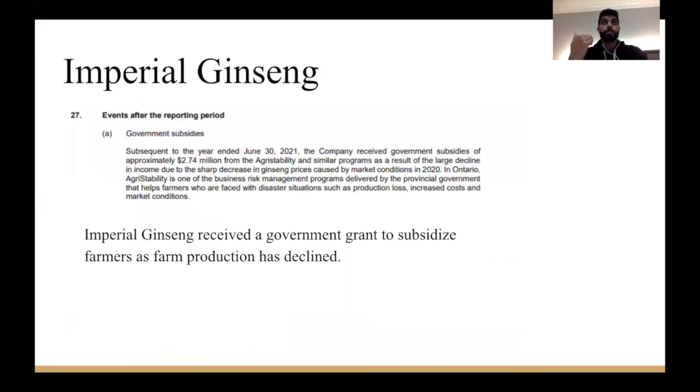These production facilities may receive this income due to situations such as production loss, increased cost, and market conditions. We can assume that they received this grant because they had a production loss, which would directly relate to their biological asset. So they can disclose this under IAS 41.